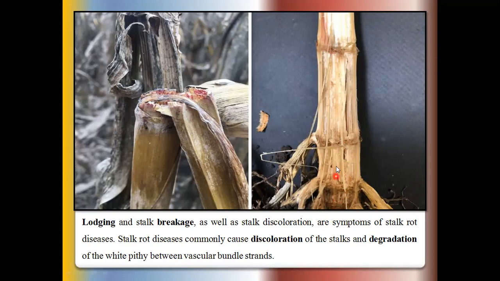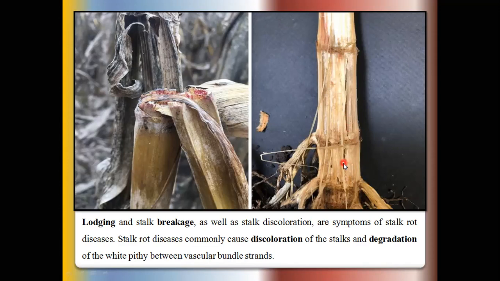These are generally white to pink in color. After penetration, the fungus moves in the upward direction, so the vascular bundle cells generally turn white or maybe pink in color. So this is the pink color.